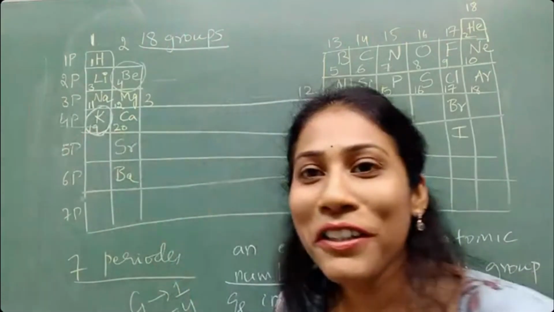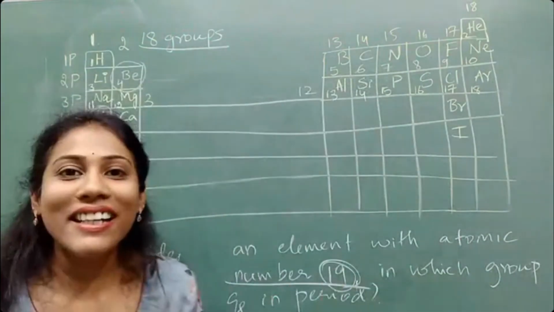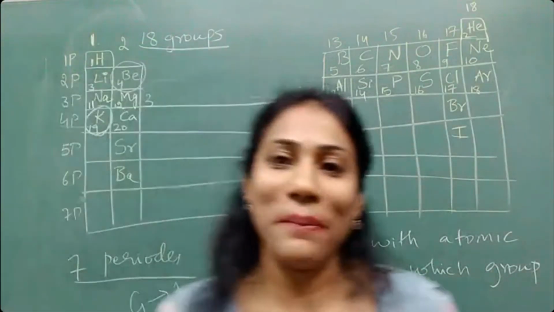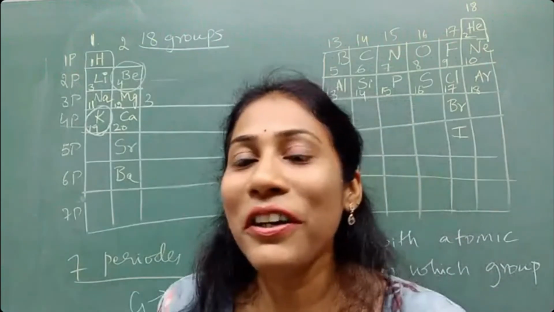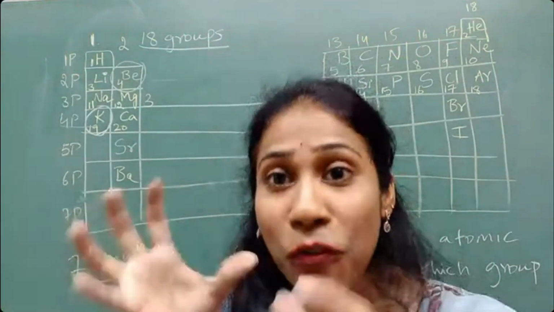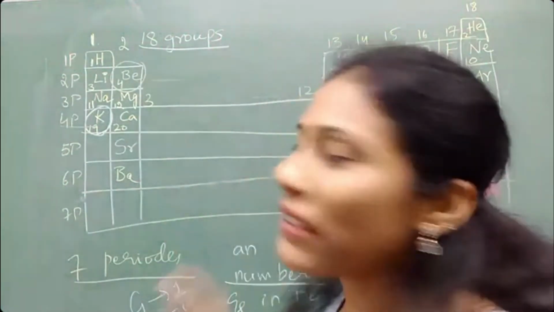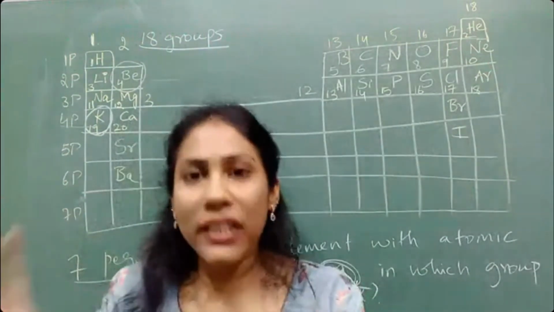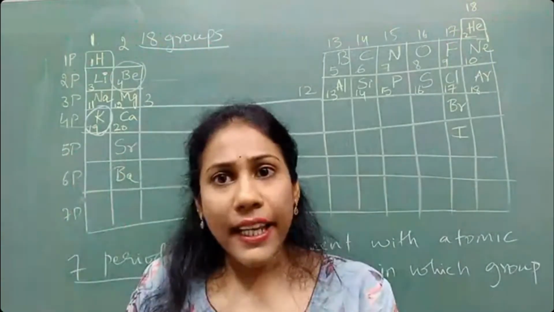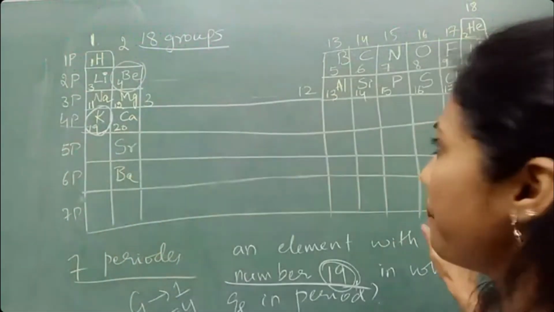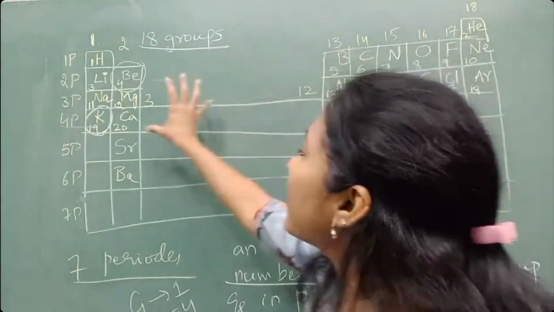So this is one type of question we have learned for the board examination. I want you to remember this, guys. Many will ask, ma'am, how to remember this? Nothing. Just for about 10 days, every day, 5 minutes, look at this, which element comes in which period.